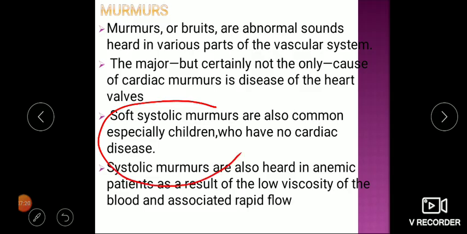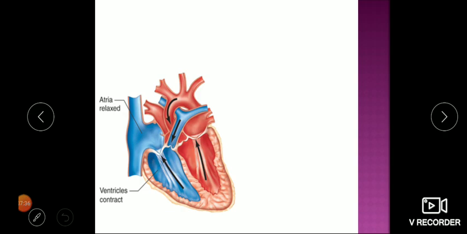That's why I always repeat, you have to auscultate thousands of patients to have a clear-cut idea of what is normal, maybe respiratory sounds, maybe heart sounds. You should have a clear-cut idea of what the normal heart sounds are. Then only will a murmur get clicked to you. Now let's see what the causes of the murmurs are.